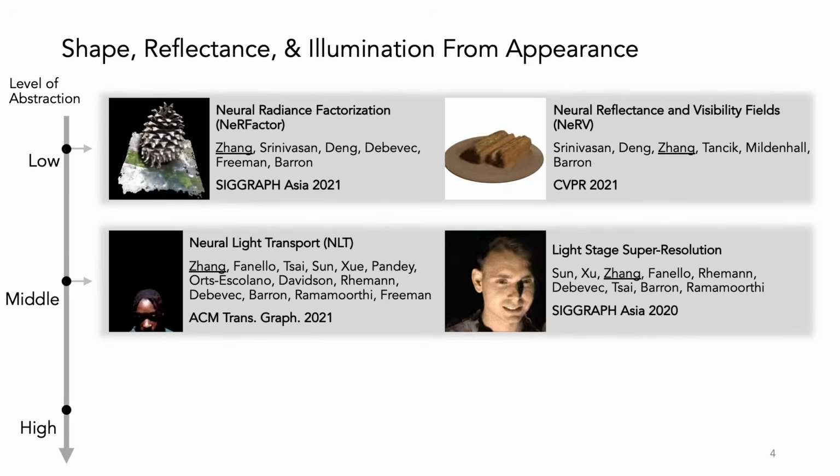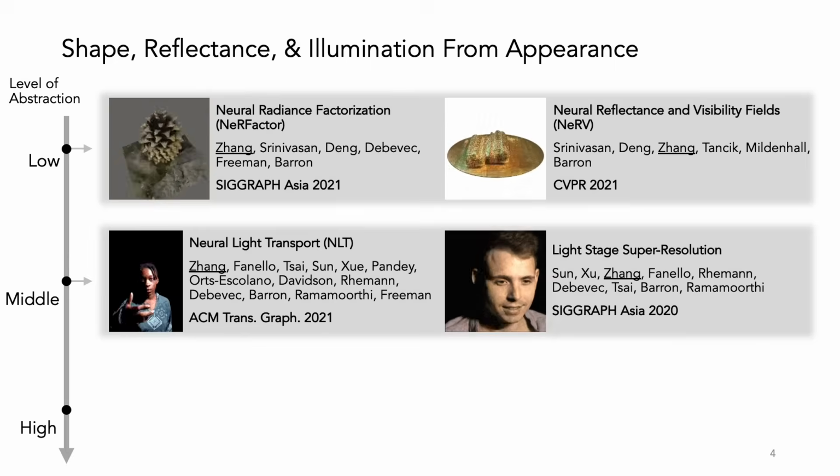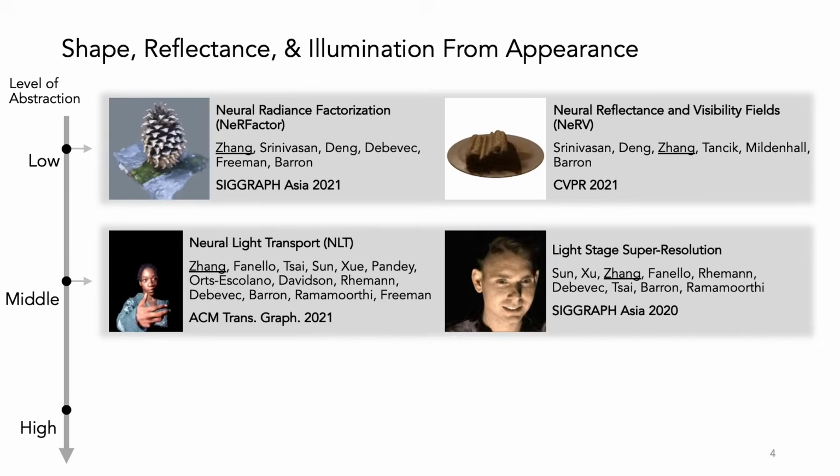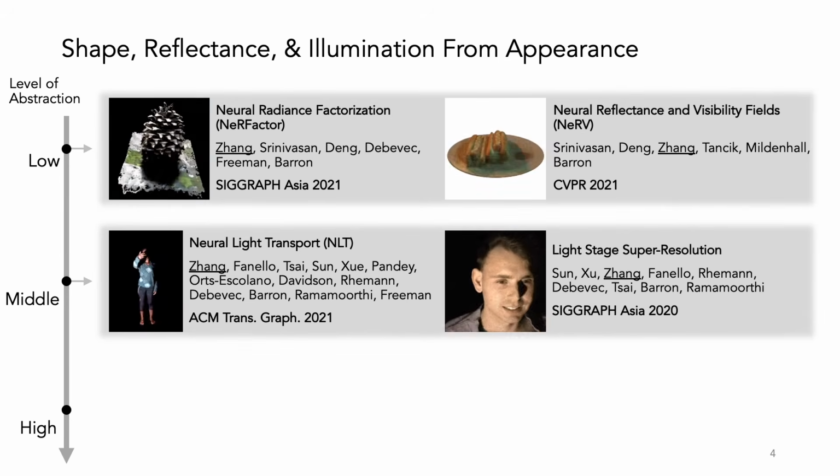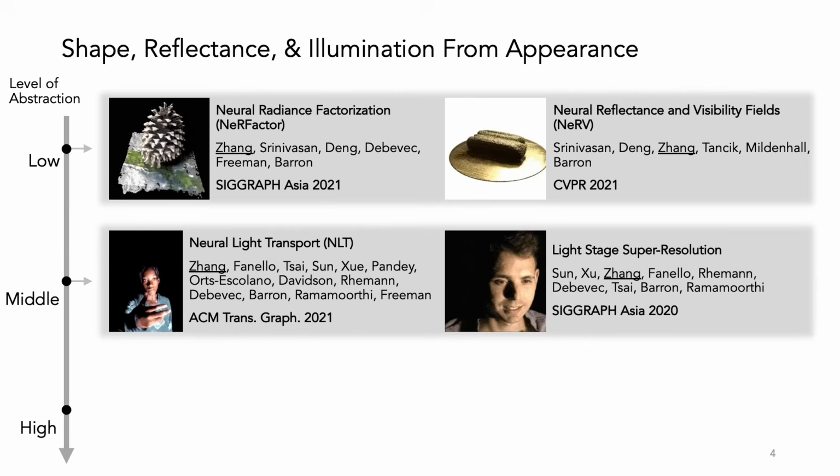At the middle level, we abstract away the intermediate light bounces and model the final appearance with the light transport function. We can also do relighting and view synthesis without actually solving for every term in the rendering equation.